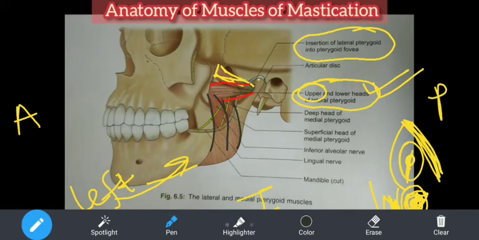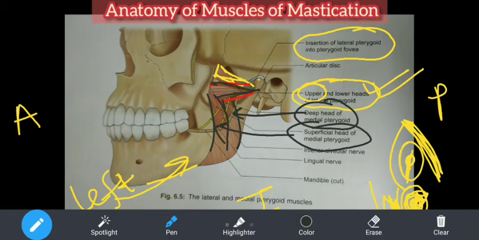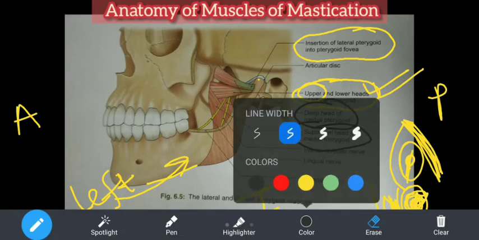Where did the medial pterygoid go? They have labelled the deep head of the medial pterygoid here. This is the superficial head. On the upper side, and a little inner to it, who is here? The lower head of the lateral pterygoid. Okay, understood? Now, seeing the lower head of the lateral pterygoid, we will come to that discussion.